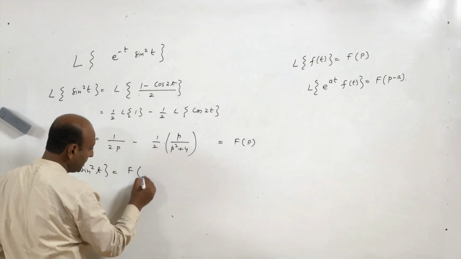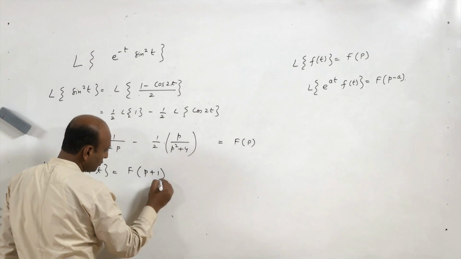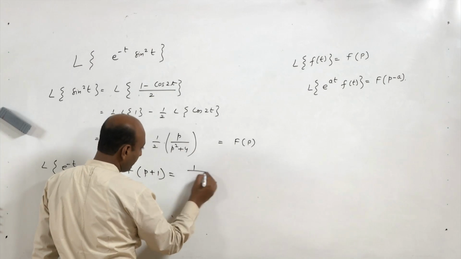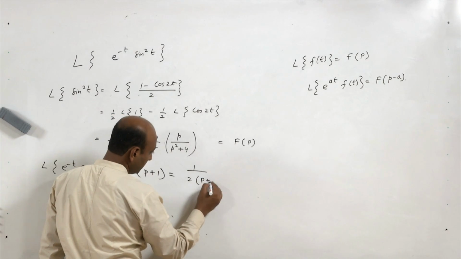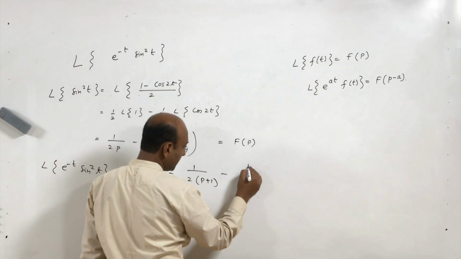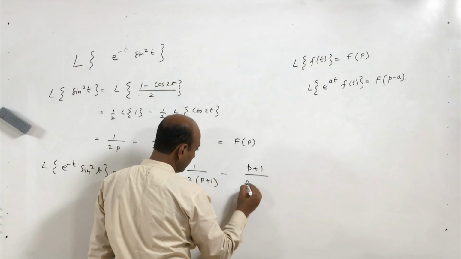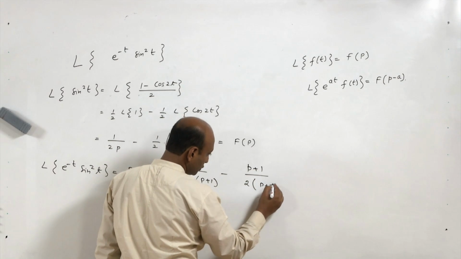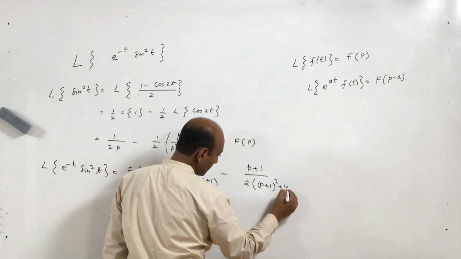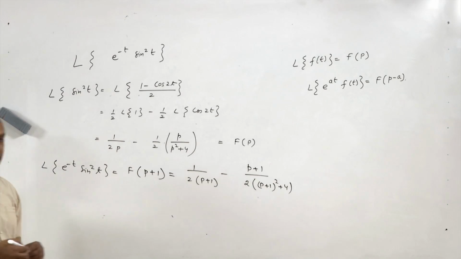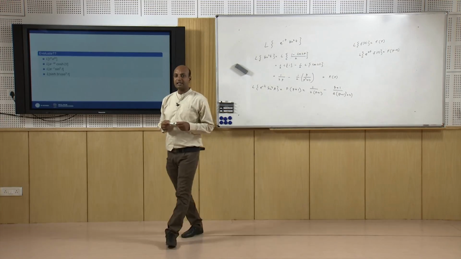So, that is p plus 1. So, that is nothing but 1 upon 2(p plus 1) minus (p plus 1) upon 2 into ((p plus 1) whole square plus 4). So, that will be the Laplace transform of e^(minus t) sin square t.